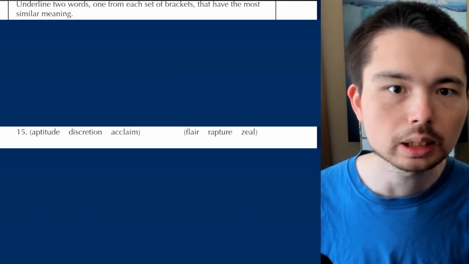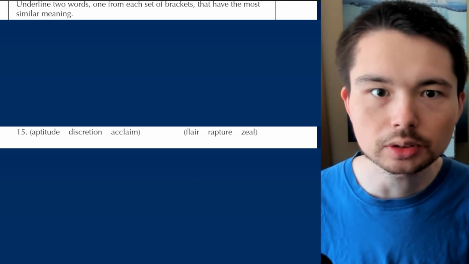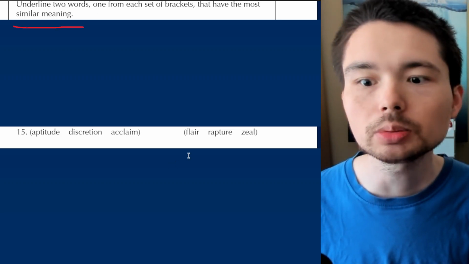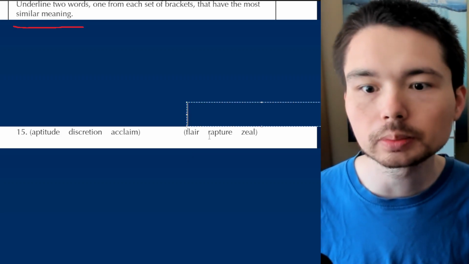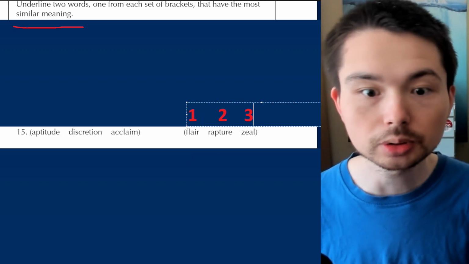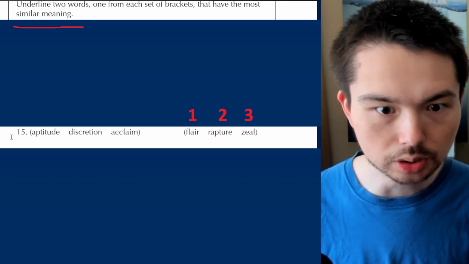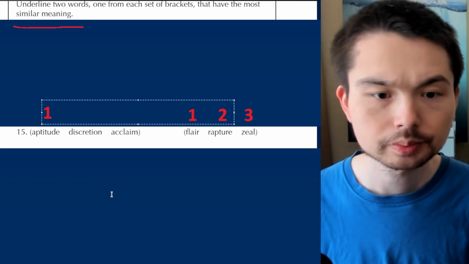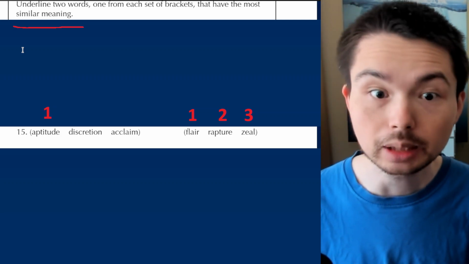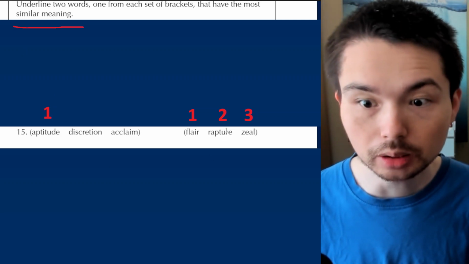1 more question. Number 15. Same thing, similar meaning. Here we go. 1, 2, 3. So which bracket should we pick? Let's go with that one. 1, 2, 3. Okay, flair means skillfulness. Any word here meaning skillfulness? Yes, aptitude. Don't get confused with attitude, which is your mindset. Aptitude is your skill.